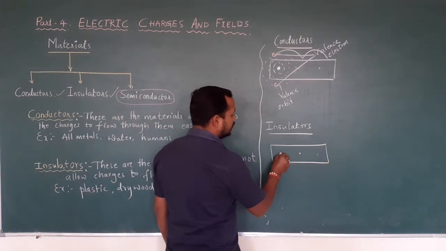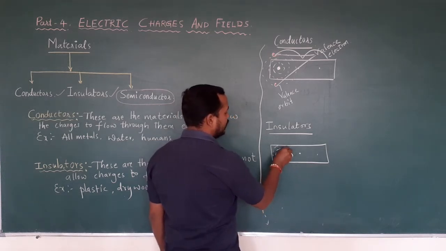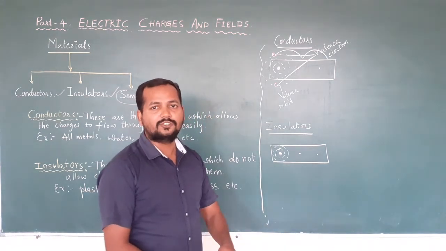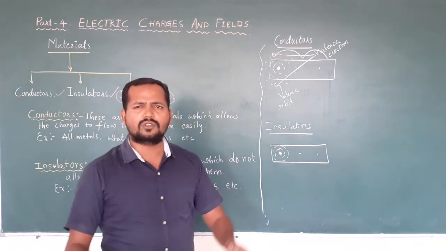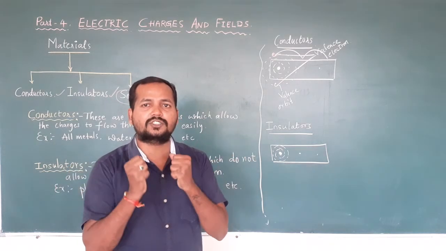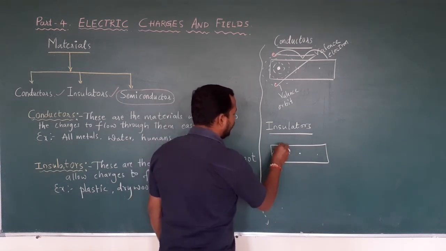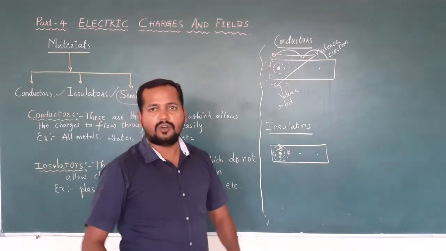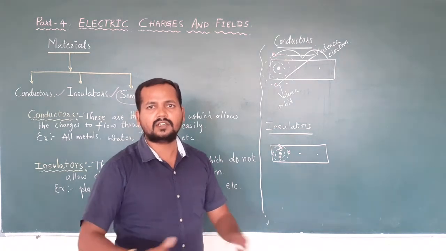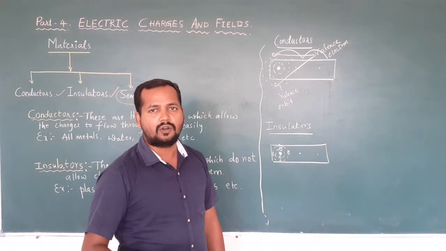Okay. So each atom consists of a central part known as the nucleus, and orbits. Correct? Here also electrons are present, but the condition is what? In the insulator, almost all the electrons are bound to the nucleus very strongly, such that there is no possibility of those electrons coming outside of that orbit. They never come outside of that orbit, even though you supply a large amount of energy.